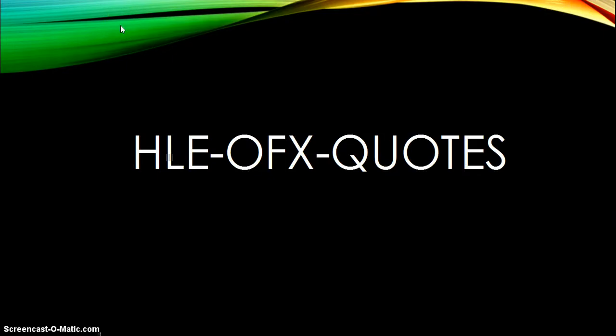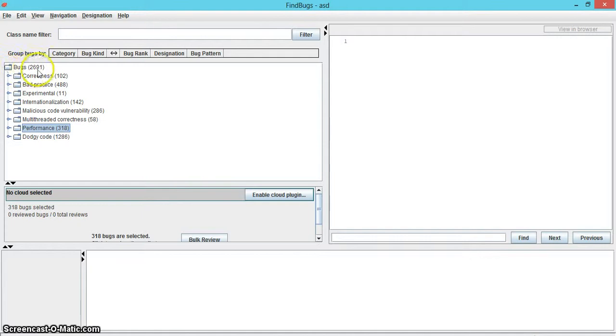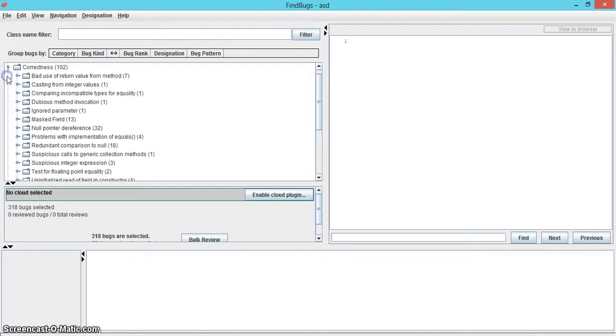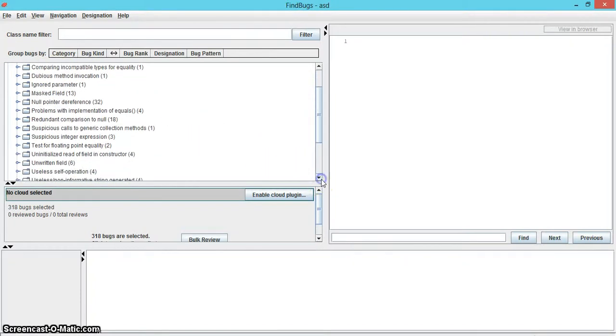The last project we will discuss is HLE of X quotes. This project creates an OFX file which can be used to update codes on Microsoft Money. The first category of HLE of X quotes, correctness, contains a total of 102 errors. The most common subcategory under correctness is null pointer dereference, which contains 32 errors.